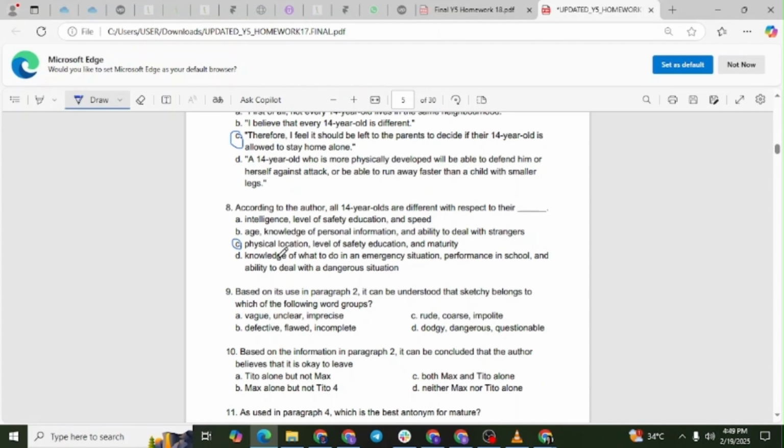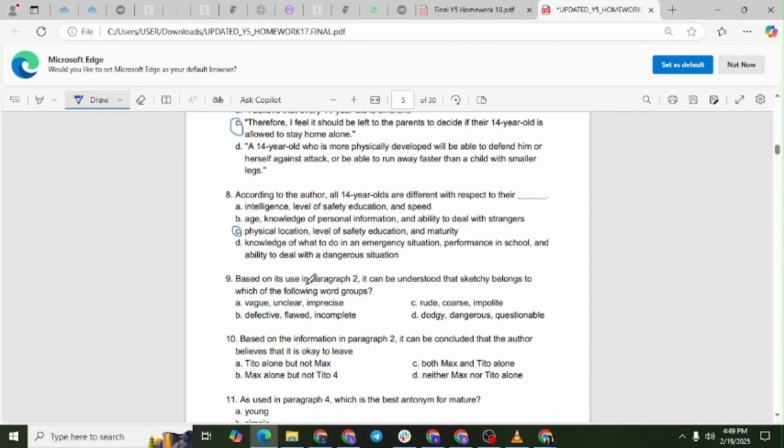The author discusses how some children live in safer neighborhoods, some have been taught safety skills, and some are more mature than others. Question number 9. Based on its use in paragraph 2, it can be understood that sketchy belongs to which of the following word groups? Option A, vague, unclear, imprecise. Option B, defective, flawed, incomplete. Option C, rude, coarse, impolite. Option D, dodgy, dangerous, questionable. The correct answer is letter D.